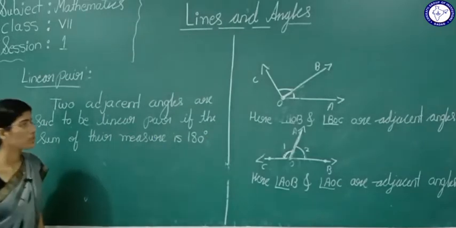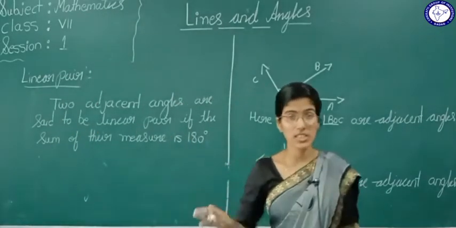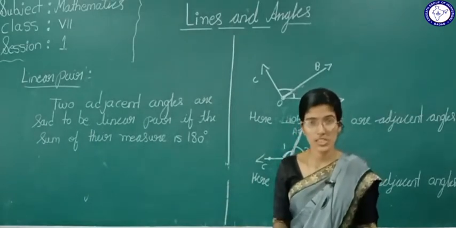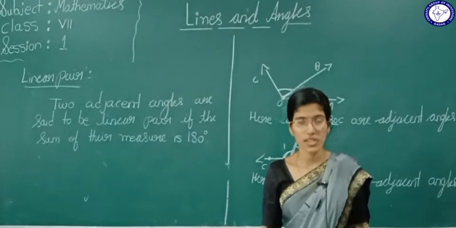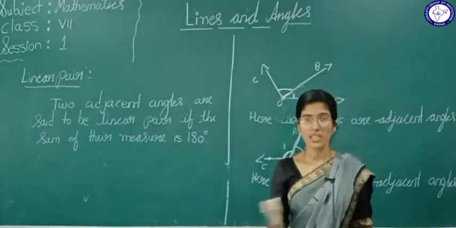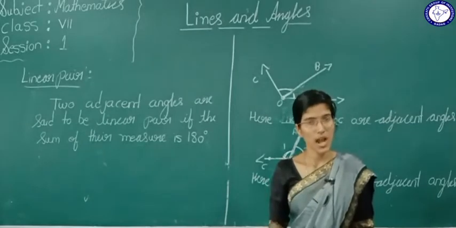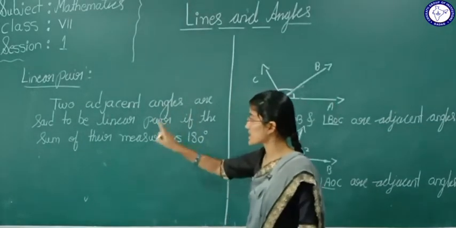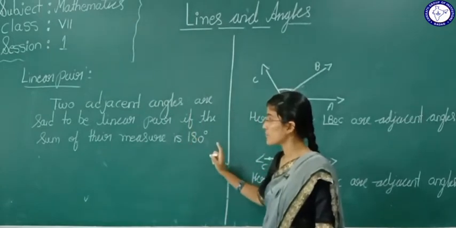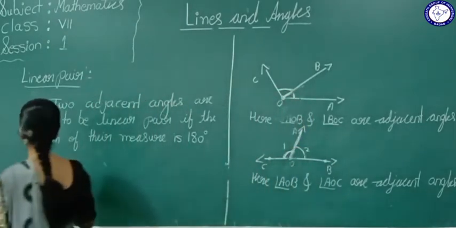See, the definition of linear pair is that two adjacent angles, what I told, no, what is adjacent angle? Two angles are called adjacent angles if they have a common vertex, common arm, and the other arms should be on the opposite side of the common arm. Okay. So such angles, two adjacent angles are said to be linear pair if the sum of their measure is 180 degrees. So what is this telling? Just see here.